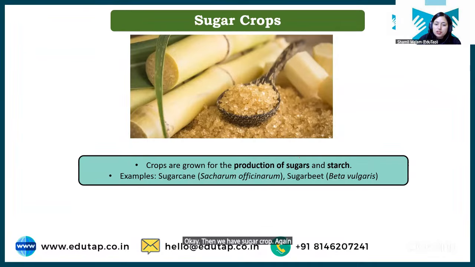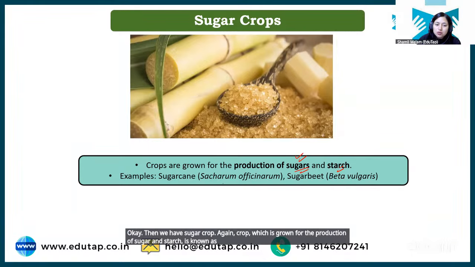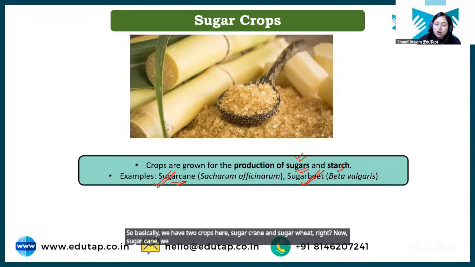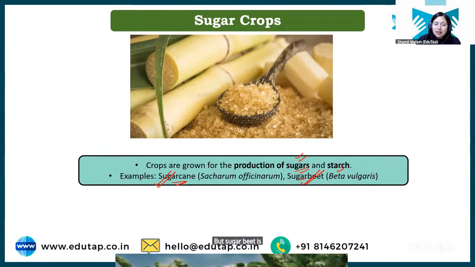Then we have sugar crops. Again, a crop which is grown for the production of sugar and starch is known as a sugar crop. So basically, we have two crops here: sugar cane and sugar beet. Now, sugar cane we know is commonly used in India for the production of sugar, but sugar beet is not used in India, but in other countries.